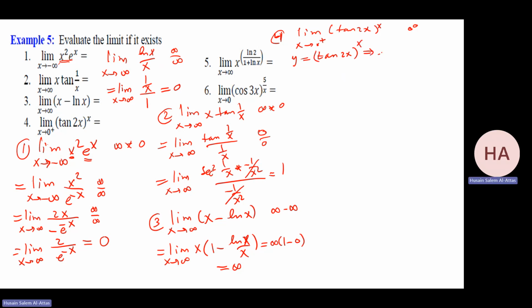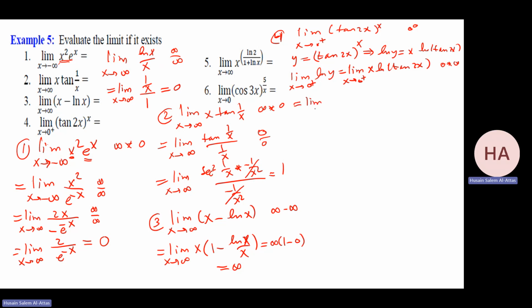So I have ln y equals tan 2x times ln x. Now I'll find the limit as x goes to 0 from the right of ln y. That will be the limit of x ln tan 2x, which is 0 times infinity.